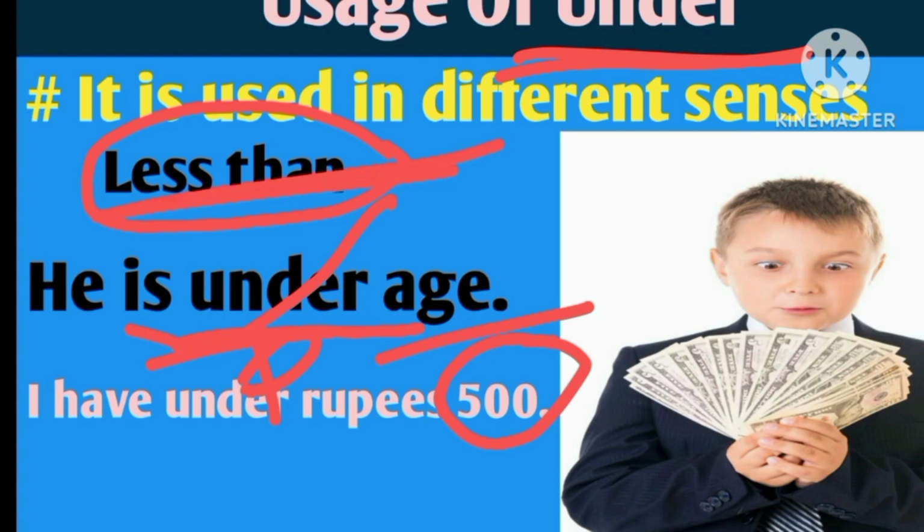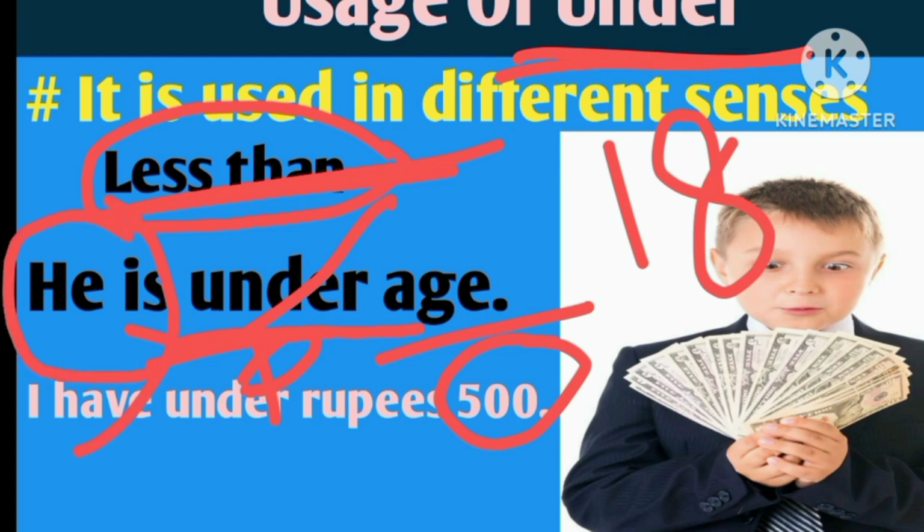Suppose for any kind of enrollment or any kind of activity we have to be 18 years old. But here the subject he is less than 18. Maybe he is 17 or he is 16. That means he is underage. So in this sense, that means he is less than 18. For this sense, we can use the term under.